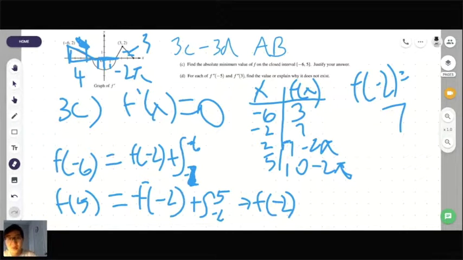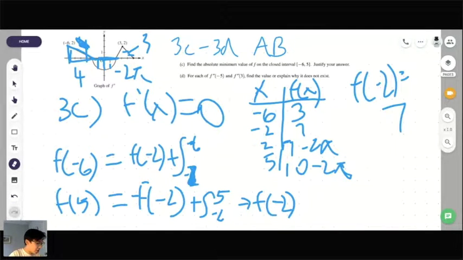So what's our absolute minimum here for part C? Yeah, 7 minus 2 pi. And so then our interpretation would look something along the lines of: the absolute minimum value is f of 2 equals 7 minus 2 pi. So now I'm going to proceed to erase everything. And now we're going to do part D.